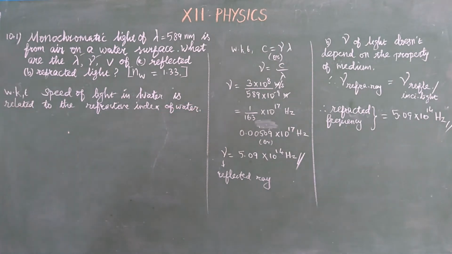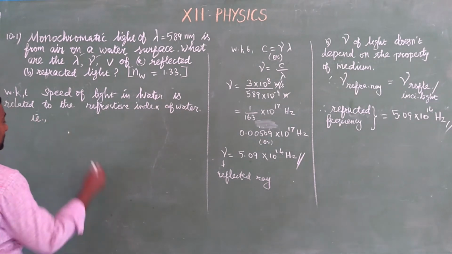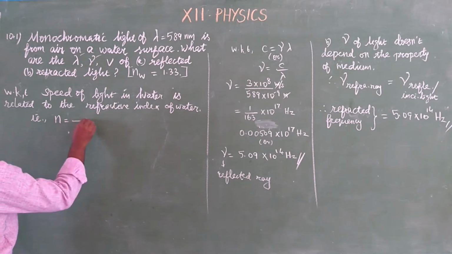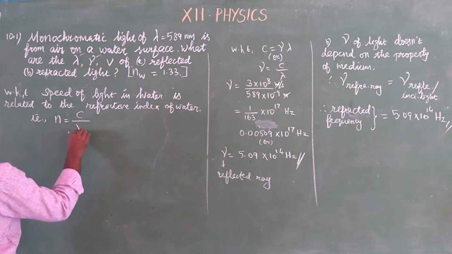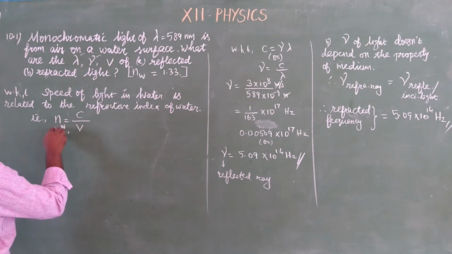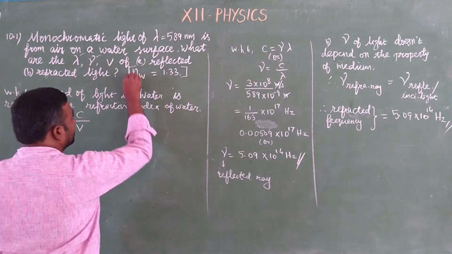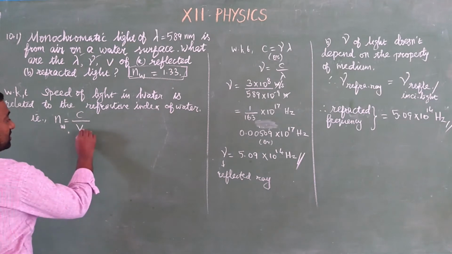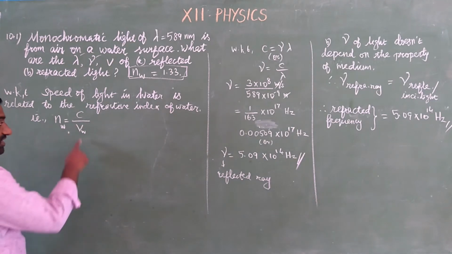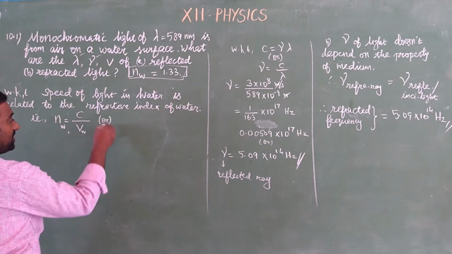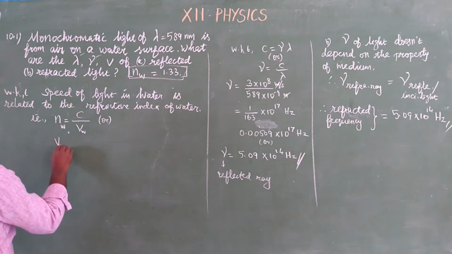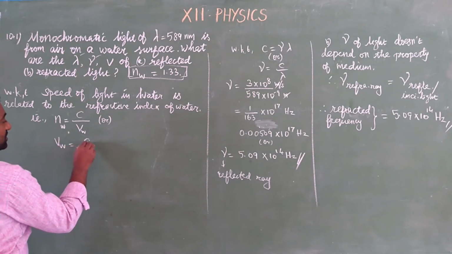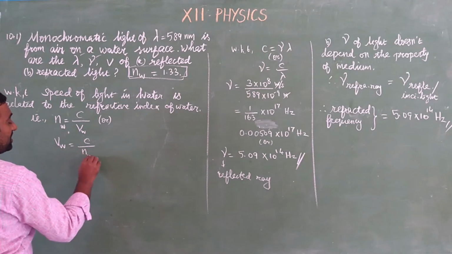Okay, we know the relations. That is in 10th class itself we have studied. The refractive index is the ratio between the speed of light in air and the speed of light in the medium. But here the refractive index of water is given already. Now we want the speed of light in water, so we can write speed of light in water is equal to the speed of light in air divided by the refractive index of water.